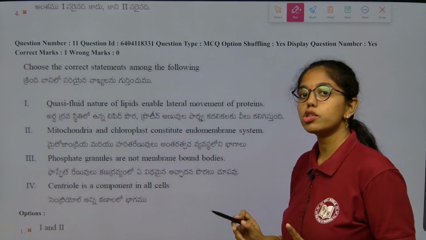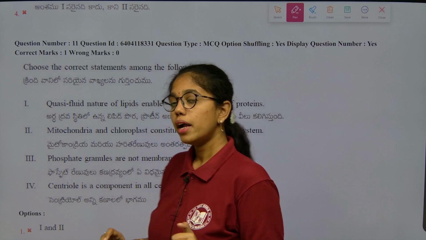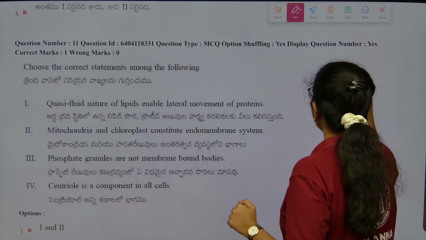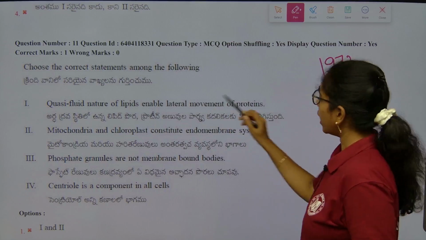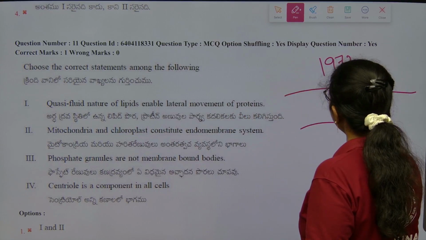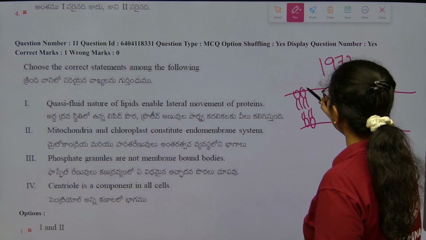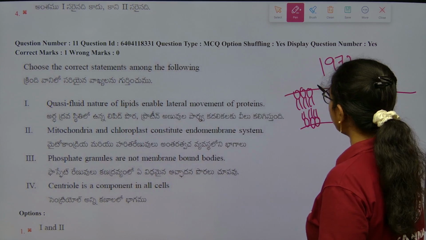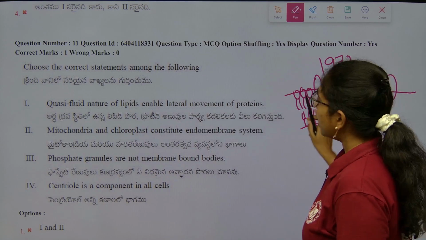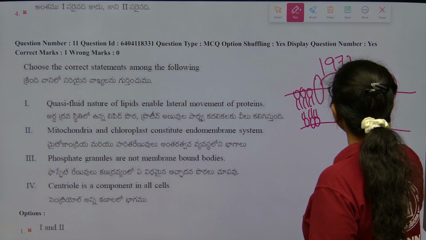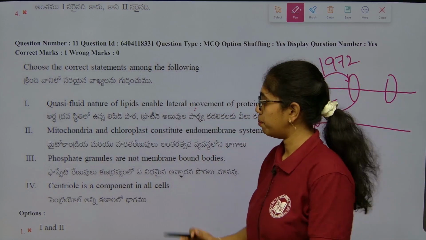In the fluid mosaic model, which is widely accepted and was proposed by Singer and Nicolson in 1972, lipids are present like this, floating. Because of the quasi-fluid nature of lipids, proteins are present like icebergs in the sea. The lateral movement of proteins is possible because of the quasi-fluid nature of the lipids.